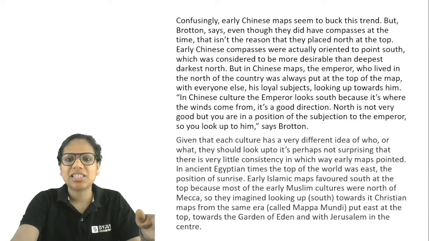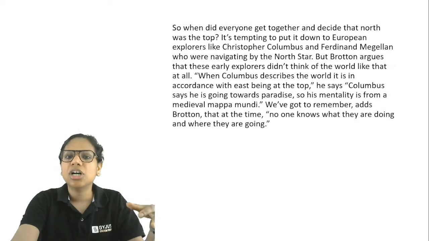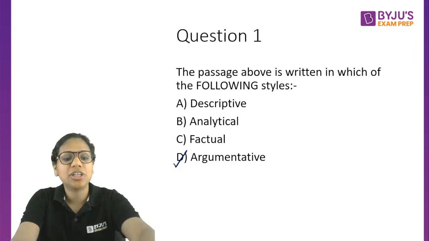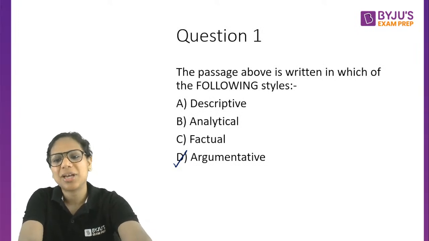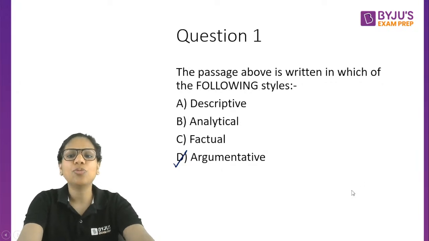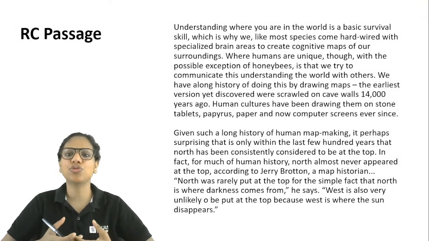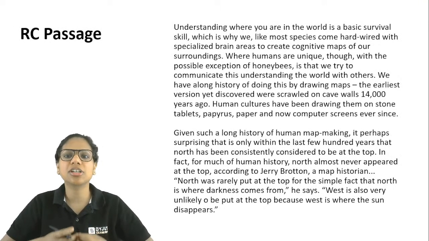So this passage, because it is trying in a way to correct a misconception that North perhaps has always been at the top, it's an argumentative passage. So how to know the style of the passage? From what I just did. See, you read the passage. While reading the passage, first of all, you figured out what the author is trying to say. So you realize that this is the